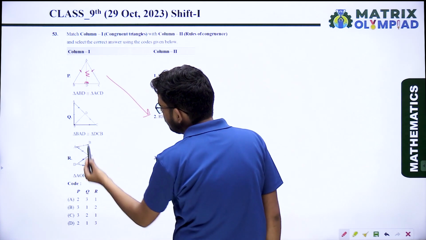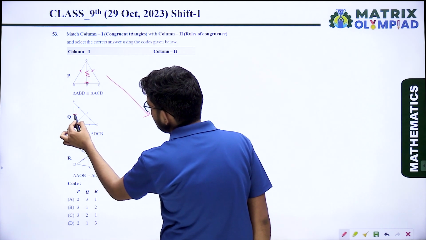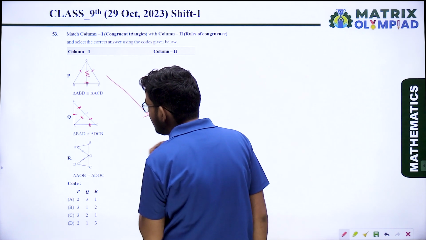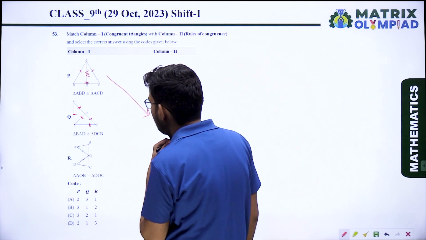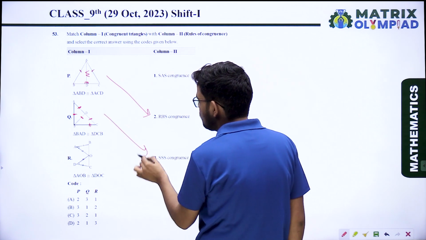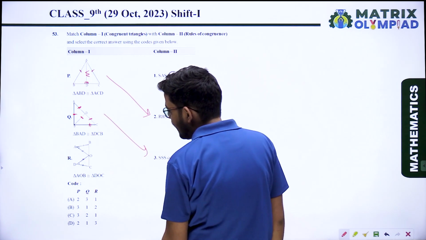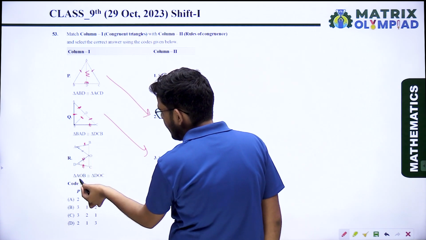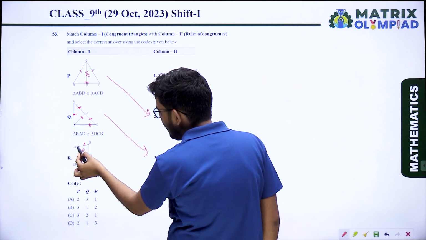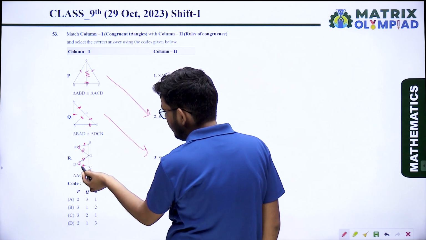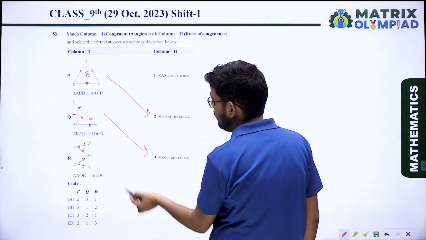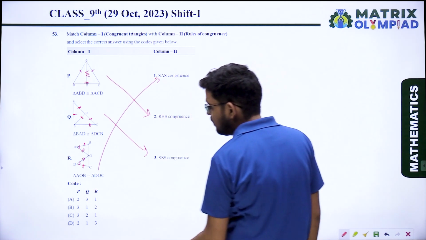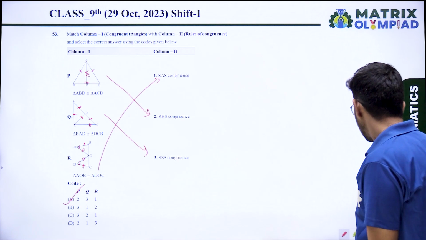In Q, AB is equal to DC, BC equals AD, and BD is common, so it is satisfying the SSS congruence rule. Option third is the correct answer. In triangle AOB, this side is equal to this side, DO equals AO, and angle A equals angle D. So it is following the SAS congruence rule. Option first is correct for R. So the correct answer is 2, 3, 1. Option A is the correct answer.